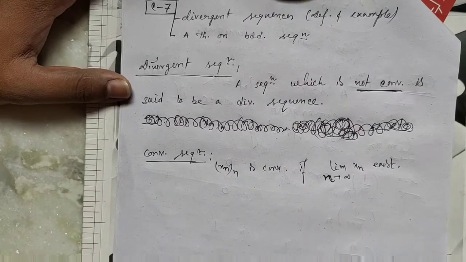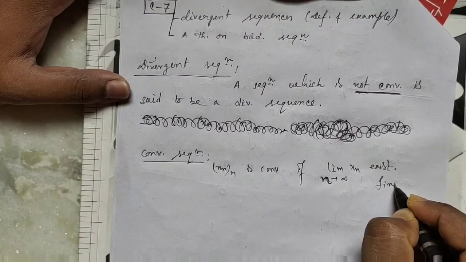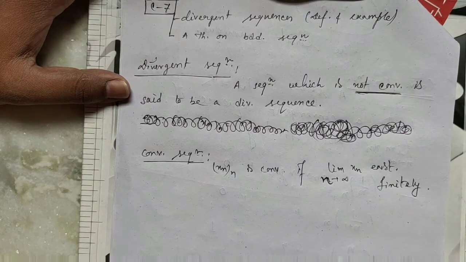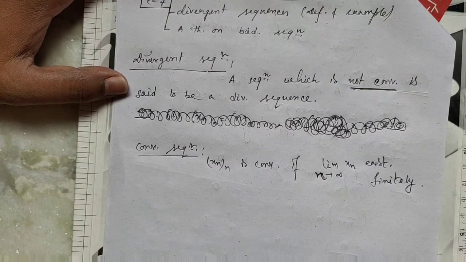The limit as n tends to infinity of Xn exists finitely.